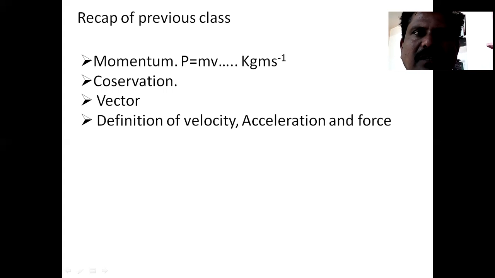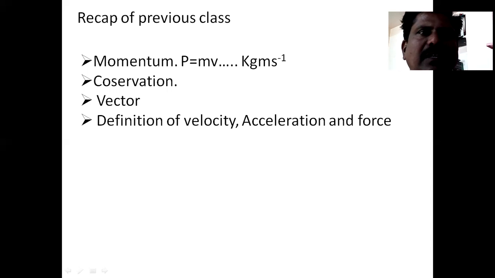So here the quantity of motion possessed by the object is termed as a quantity called momentum. The momentum is measured by the product of the mass of the body and the velocity of that object, and it is given by P equals m into v. The term momentum is designated by the symbol P, that equals m into v. The SI unit is kg meter per second, and it is a vector quantity.